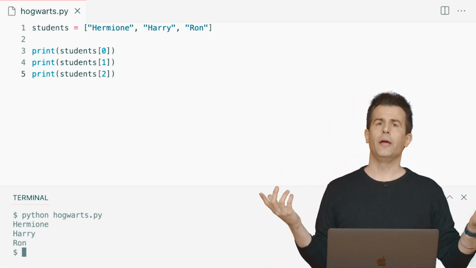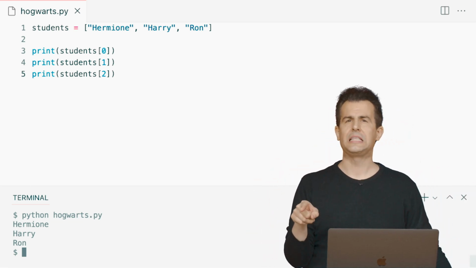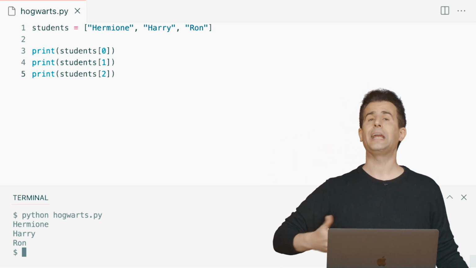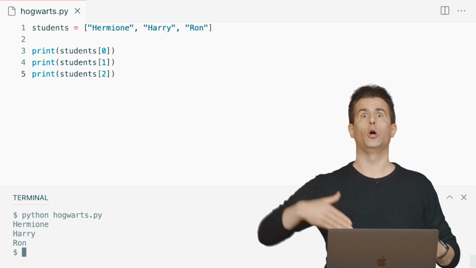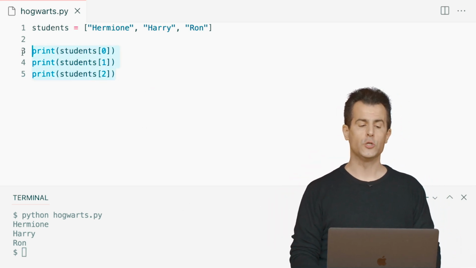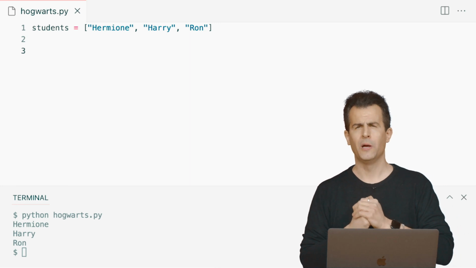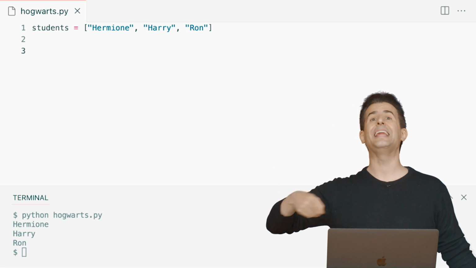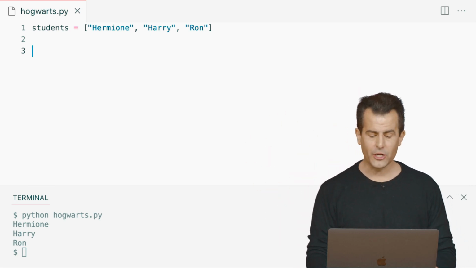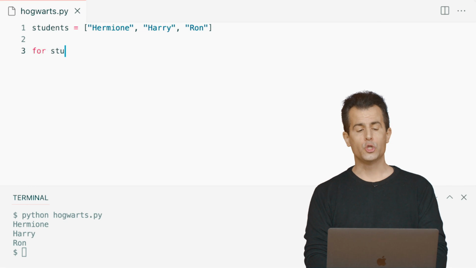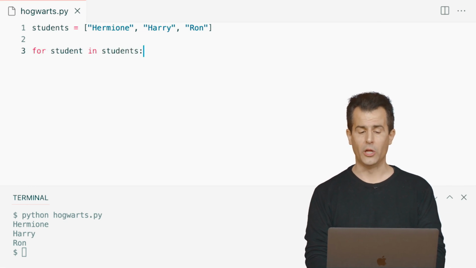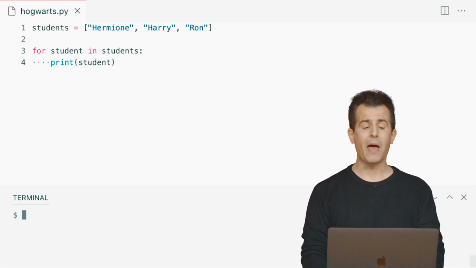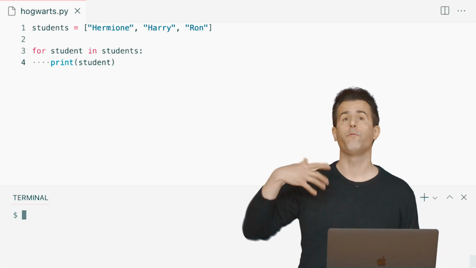But there's got to be a better way, right? Especially if I don't know in advance who's going to be in this list. If next year there's some new students at Hogwarts, we can use a loop to do something automatically without having to manually type out 0 and then 1 and 2. Well, here's another feature of Python. You can use a for loop, not just to count from 0 to 1 to 2. You can use Python to just iterate over anything, not just numbers, but strings. So I could actually do this. For student in students, colon, and then indented underneath that, I can say print student. Now, it doesn't matter if I have 3 students or 4 or 400.